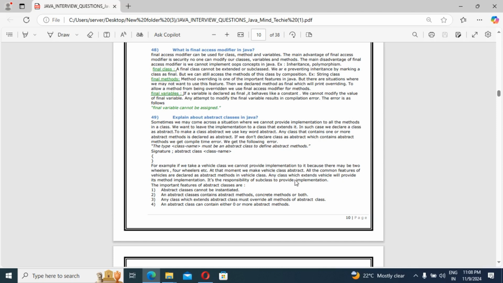To make a class abstract, we use the abstract keyword. Any class that contains one or more abstract methods must be declared abstract. If we don't declare the class as abstract, we get a compile time error saying the class must be abstract to define an abstract method. This thing we should know, guys.